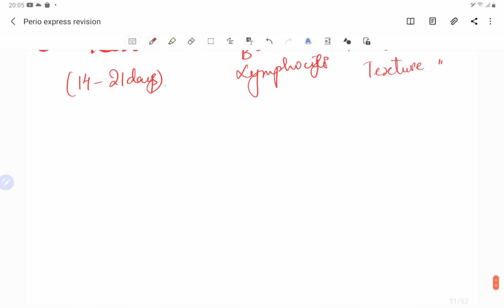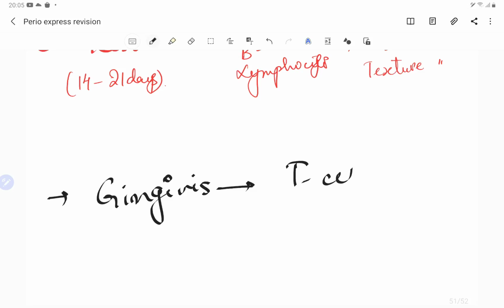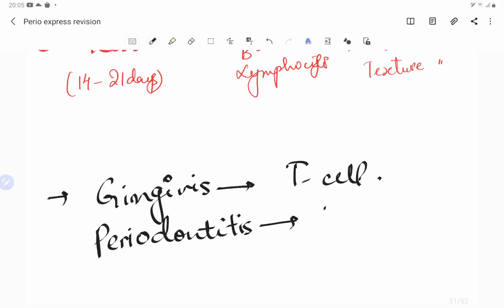And guys, one more thing I would like to add in here is that gingivitis is a T cell lesion and periodontitis, now you can remember it, while you are writing P, you can also make it B, right?